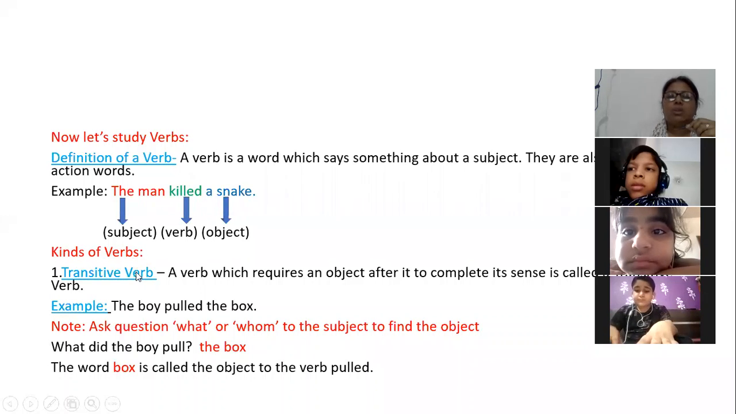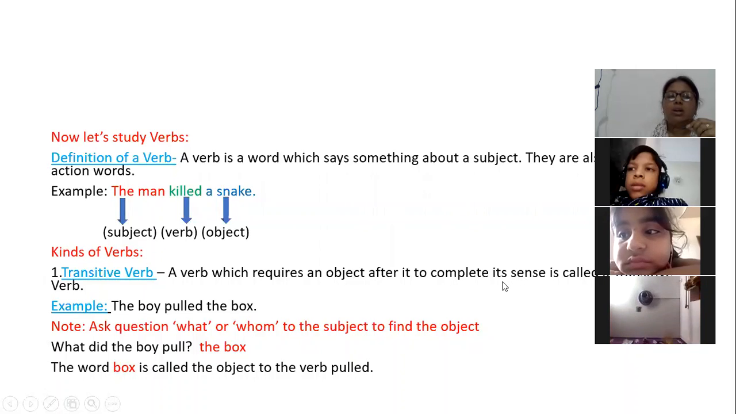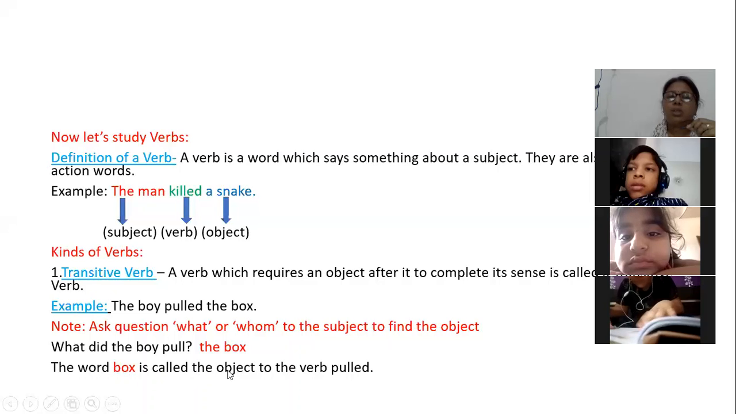Kinds of verbs. The first one is the transitive verb. A verb which requires an object after it to complete its sense is called a transitive verb. For example, the boy pulled the box. Now, when I ask the question what or whom to the verb, I get the answer, and that answer is the object. What did the boy pull? The box. So here the word box is called the object of the verb pulled.